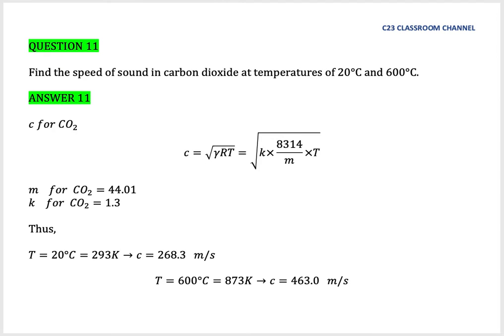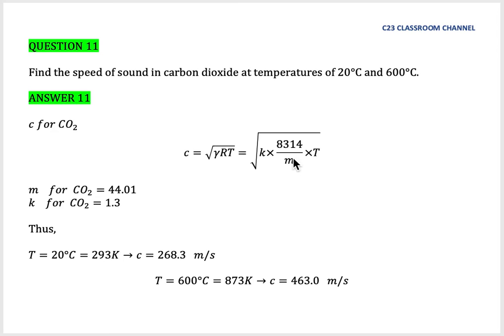Compressible flow, question 11. Find the speed of sound in carbon dioxide at a temperature of 20 degrees Celsius and 600 degrees Celsius. So the question asks us to calculate the speed of sound, and this is the equation. You could use gamma, and sometimes people will use K.